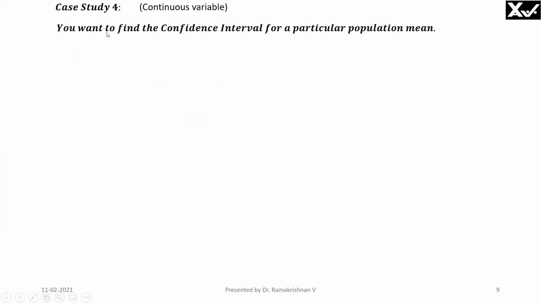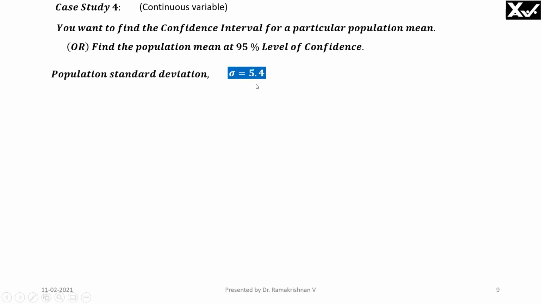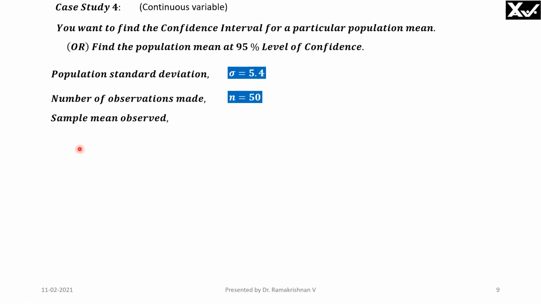Now, you want to find the confidence interval for a particular population mean. Like, for example, you want to measure the diameter of a shaft. You are making 1,000 pieces and you are checking it and then finding out the mean value. And you want to find out the estimate of the population mean at a 95% level of confidence. So the population standard deviation is found to be 5.4. The number of observations made is say 50. N is equal to 50. And the sample mean observed is 74. The dimension is 74. That is the diameter of the shaft. The mean diameter of the shaft comes out to be 74 centimeter.